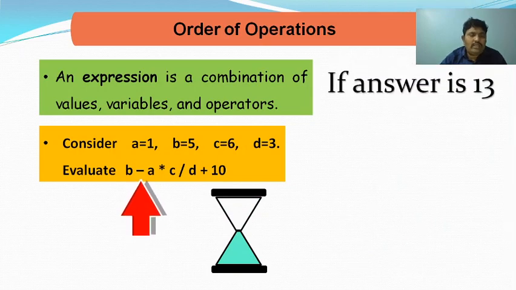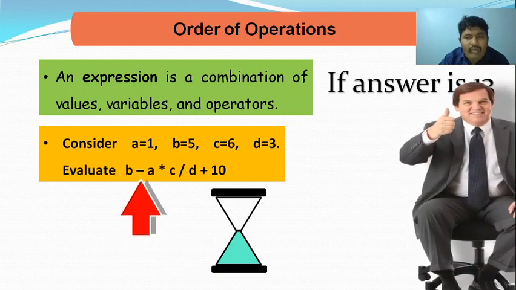13. How the answer is 13: among all these operators, which one has the highest priority? Division. So first 6 by 3, which is 2. After that, multiplication. What is the a value? A value is 1, and 1 into 2 gives 2. Now b minus a. The value of b is 5, so 5 minus 2 is 3. After that addition happens: 3 plus 10, 13. So this is called order of operations.